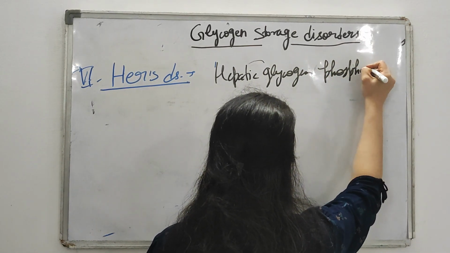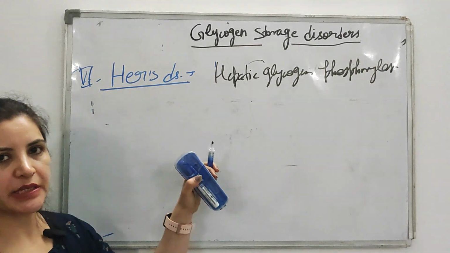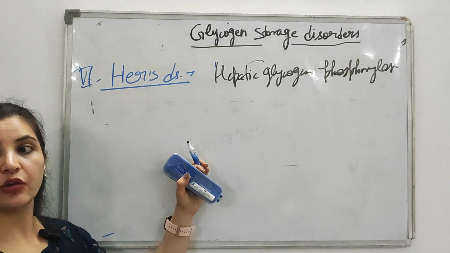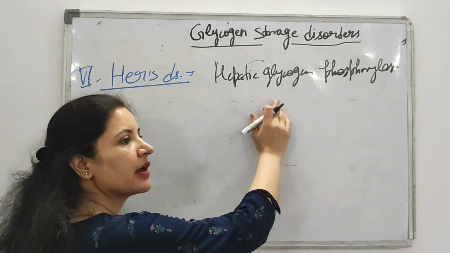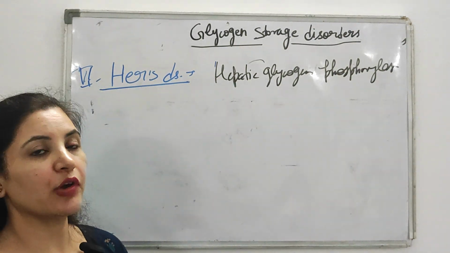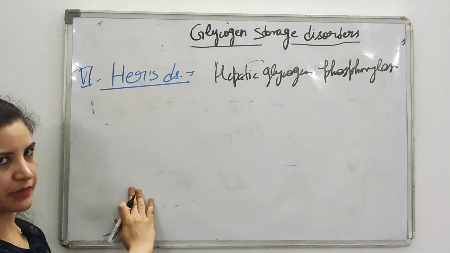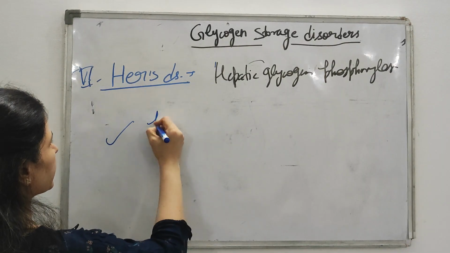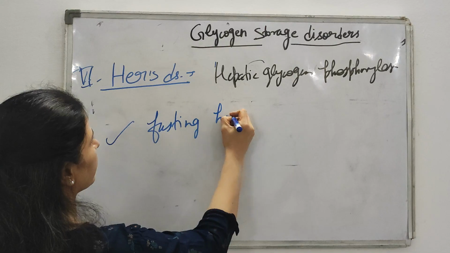So if there is a deficiency of this hepatic glycogen phosphorylase, then which cycle is affected? Your glycogenolysis is affected, because glycogen phosphorylase is the rate limiting enzyme of glycogenolysis. So in this only your glycogenolysis is affected. If only glycogenolysis is affected, then the patient presents with fasting hypoglycemia.